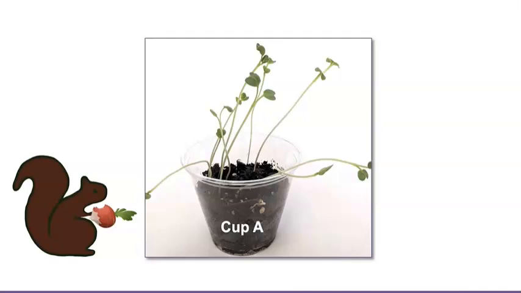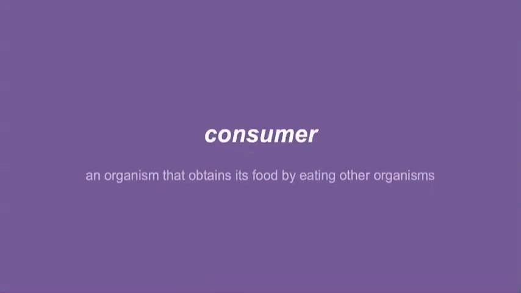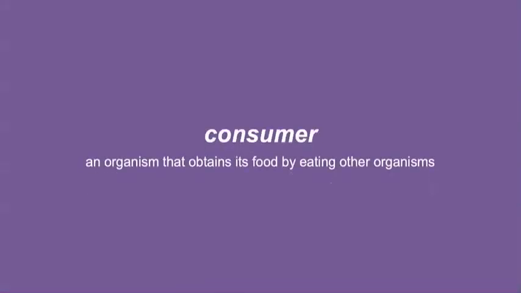Animals that eat radishes are consumers. A consumer is an organism that obtains its food by eating other organisms. Humans are consumers because we get our energy by eating plants and animals.